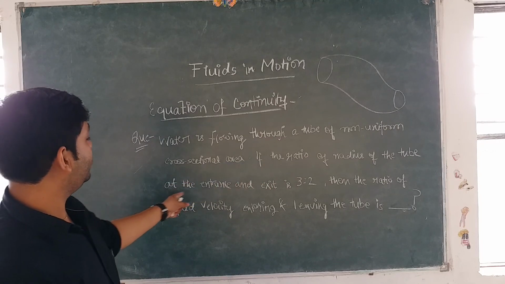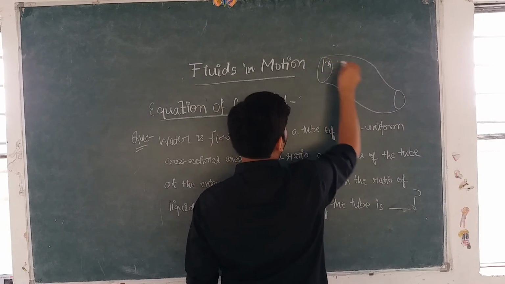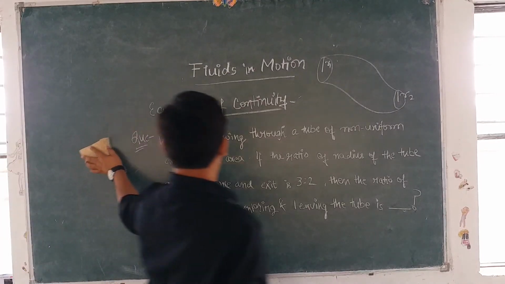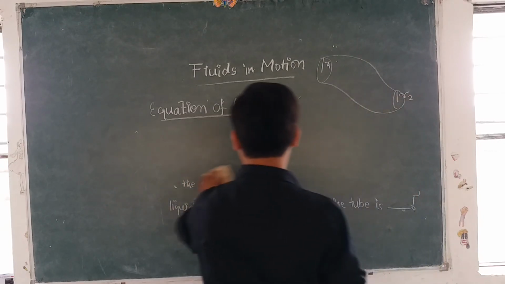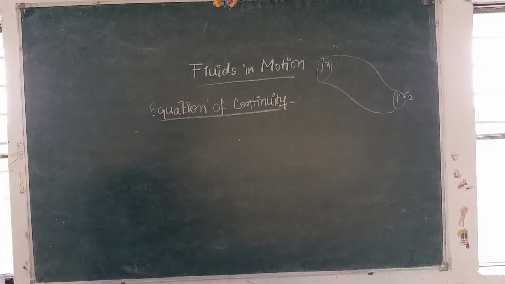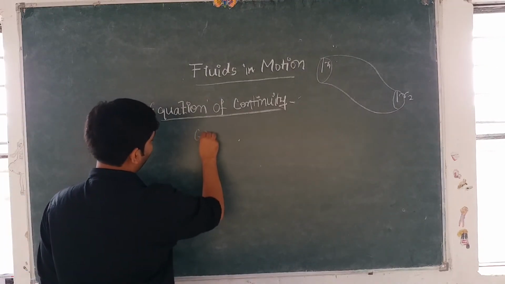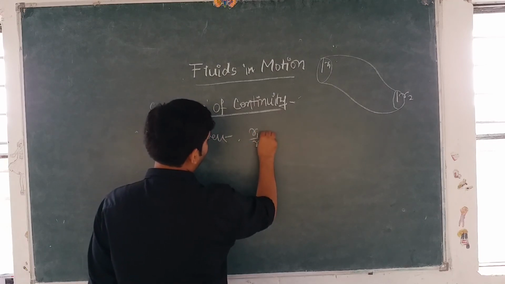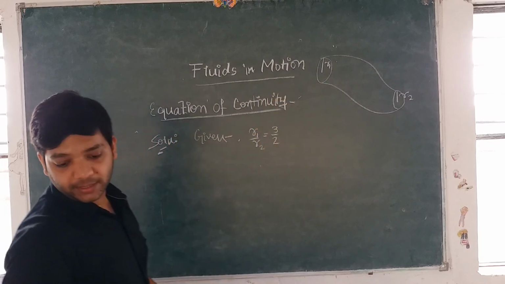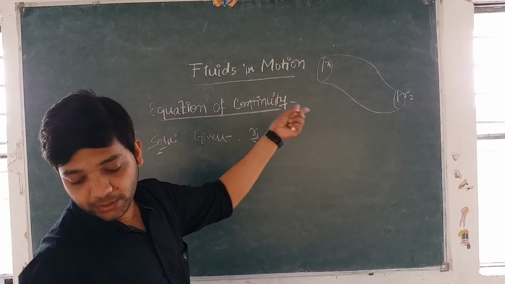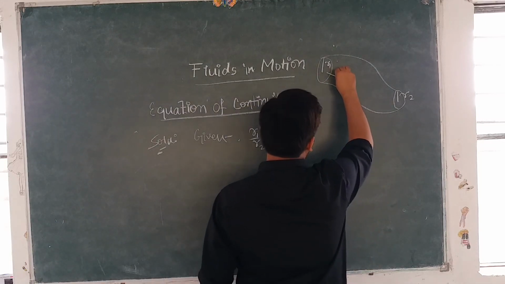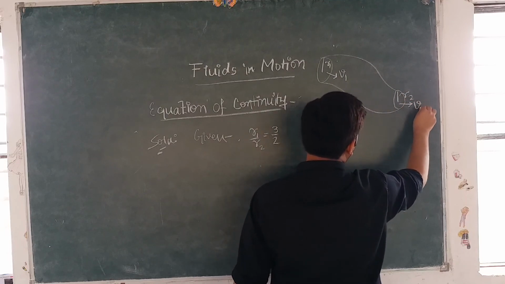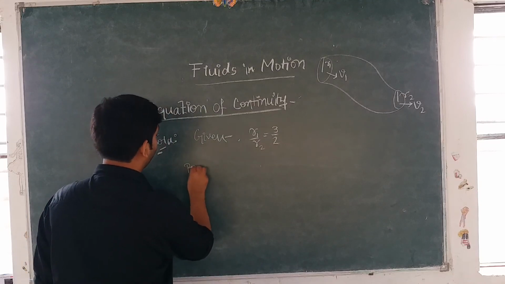If the ratio of the radius of the tube at the entrance and exit is 3:2, सपोज ये इसका रेडियस r1 है एंड इसका रेडियस r2 है, तो हमें दे रखा है, लेट मी रेज द क्वेश्चन, ठीक है? आई गो टू सॉल्यूशन. सो हमें क्या दे रखा है, गिवन है हमें r1 अपॉन r2 इज इक्वल टू 3/2. ये चीज हमें दे रखी है, ठीक है? सपोज जो वाटर एंट्री करता है through this cross sectional area, suppose it enters with velocity v1 and suppose it exits with velocity v2, then by equation of continuity, what do we know?